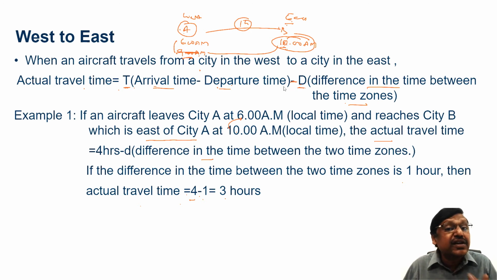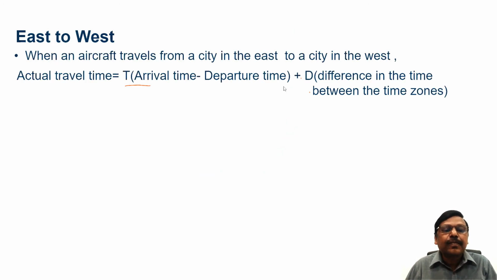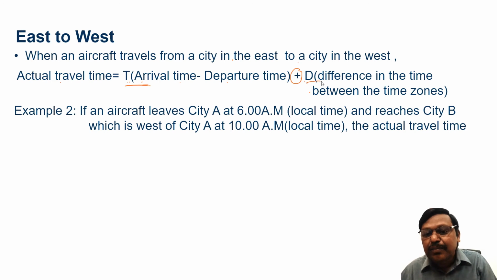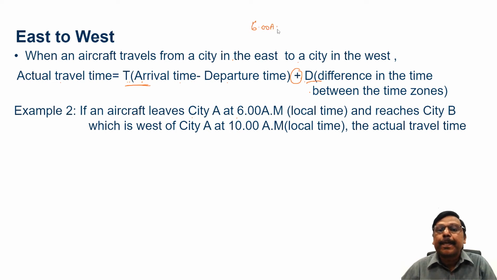Now, when you are traveling from east to west, it is opposite. When an aircraft travels from a city in the east to a city in the west, what happens? Actual travel time will be T, where T is the arrival time minus departure time, plus D. There it was minus, now it is plus the difference in the time zones. An aircraft leaves city A at 6 a.m. and reaches city B, which is west of city A. West means it is behind. It reaches city B at 10 a.m.